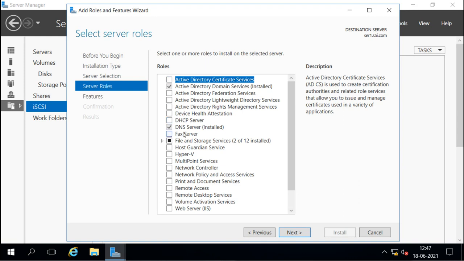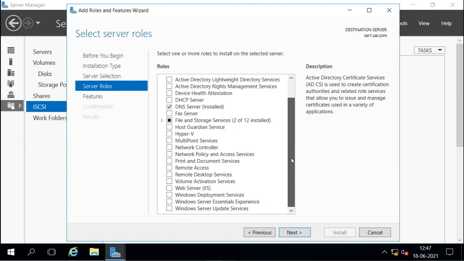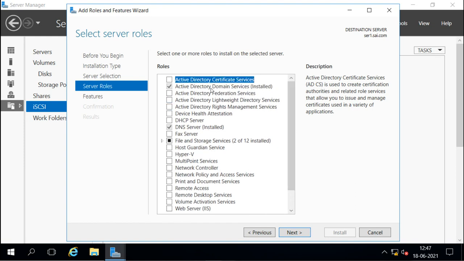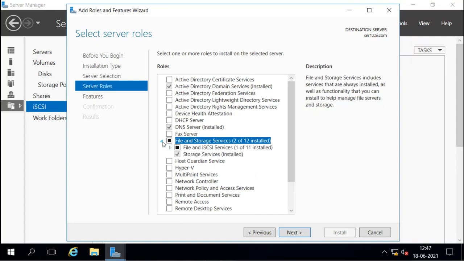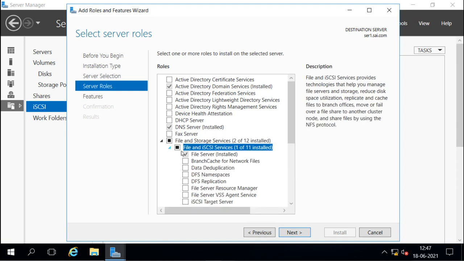Now when you check here, iSCSI target, you will not see anything like this here. Why? Because it is actually under the file and storage services. So 12 services are there and only 2 are installed. I will open this, and under this you can see file and iSCSI services. I click on this to open, and here we can find iSCSI target server.